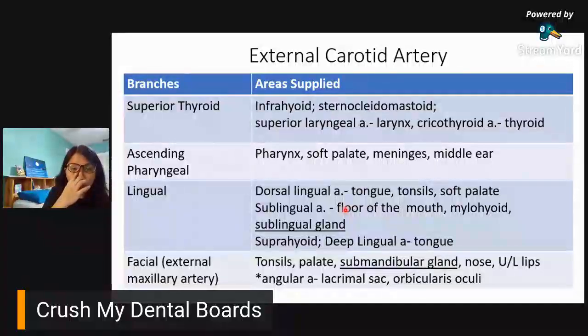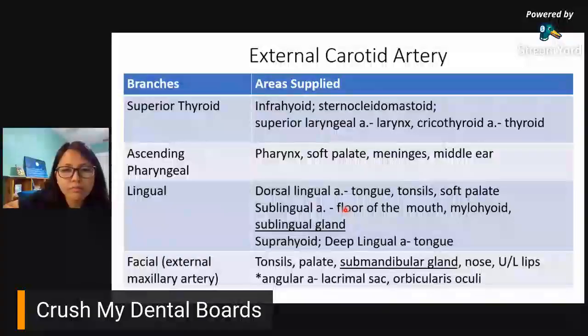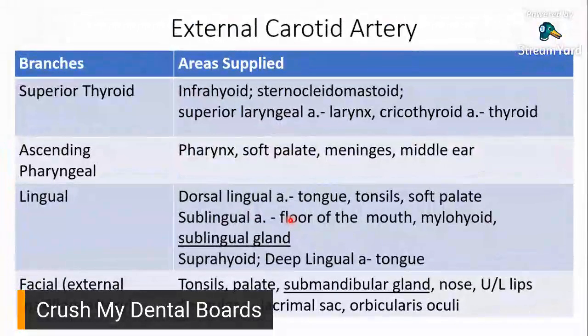So angular artery is somewhere here, actually close to the lateral side of your nose. So closer to your lacrimal sac, tear sac. Okay? So banda dito siya. That's why it's called angular. Okay. So that's SALF.